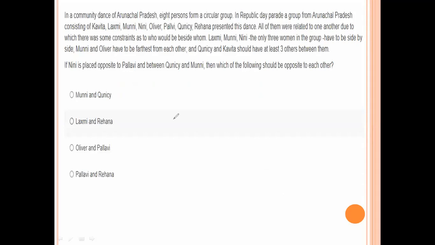Next, we already did this problem. Lakshmi, Munni, Naini. Munni and Oliver have to be farthest. Quincy and Kavita should have at least 3 others between them.